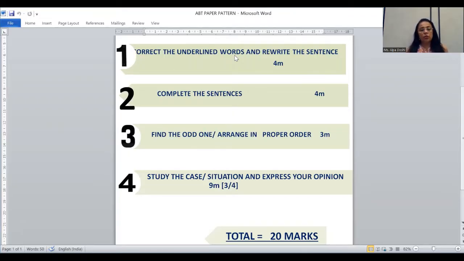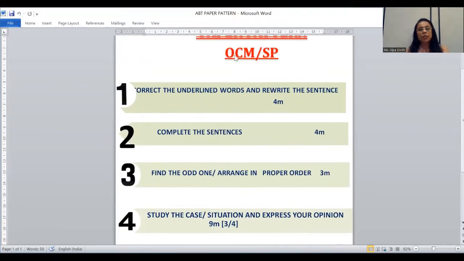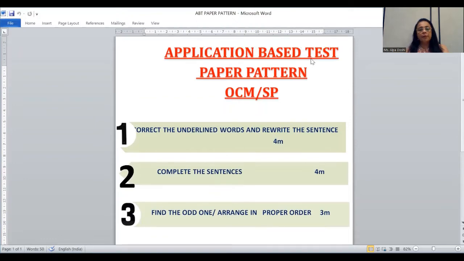The next question which you have in the objective part of the ABT, the application-based test, as you see here, under this paper pattern, question number 3 is find the odd one out. 4 options are given, and you have to choose the one which does not belong to the other 3 which are in a category.